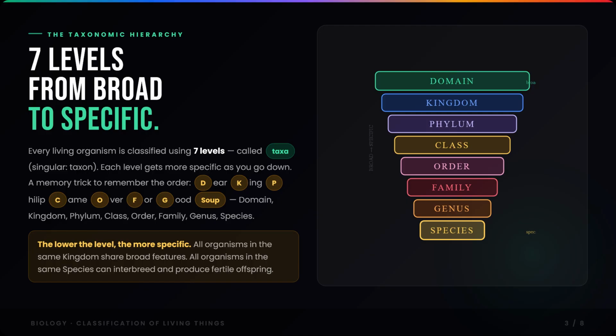At the top, domain is the broadest level. It contains enormous numbers of organisms that share only the most fundamental features. At the bottom, species is the most specific. Organisms in the same species can interbreed with each other and produce fertile offspring. As you go down the levels, you share your classification with fewer and fewer other species, and the organisms you share it with are more and more similar to you.